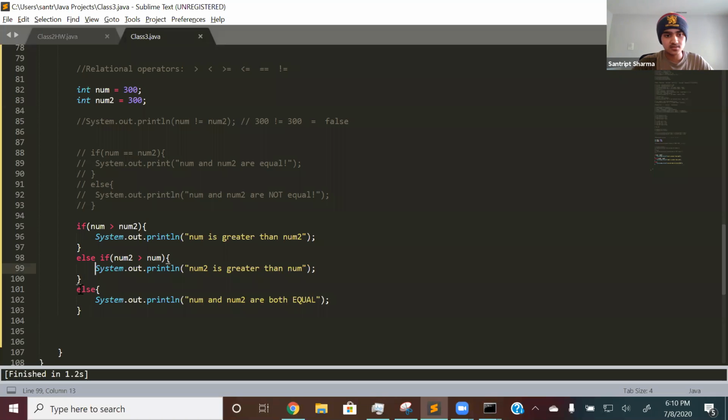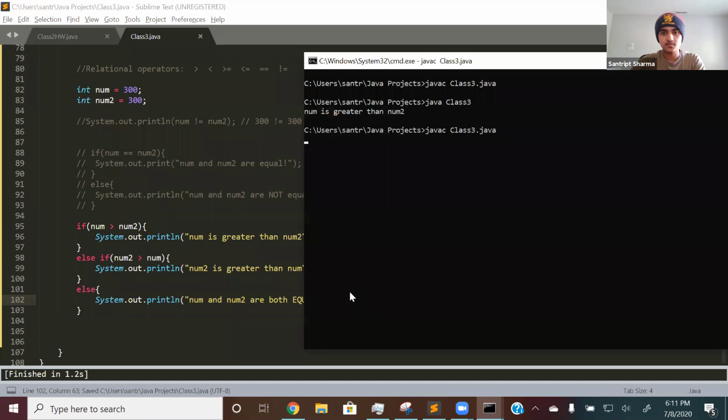Then it will go to the else, and it will print out num and num2 are both equal, since there are no other options. Either one is greater than the other, or they're both equal, right? So in this case, it'll print out num and num2 are both equal. So if I compile and run, num and num2 are both equal.